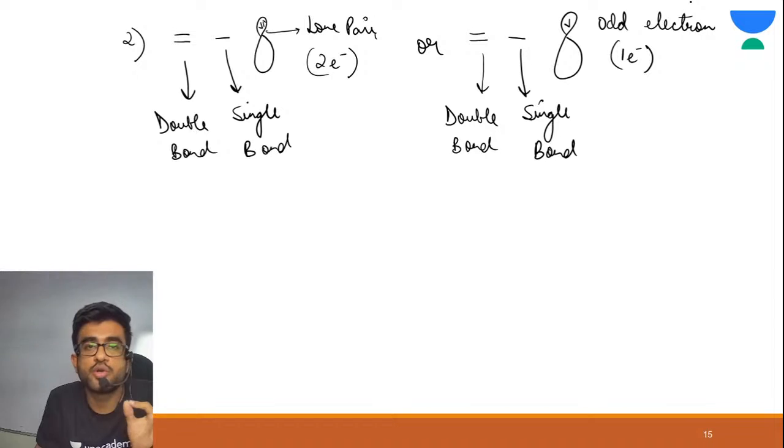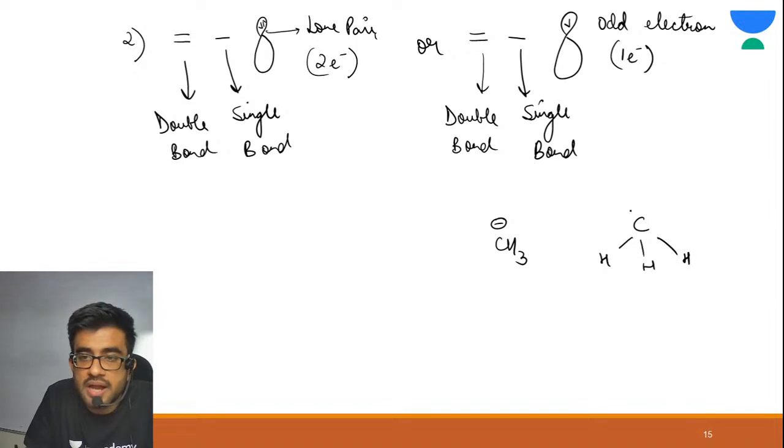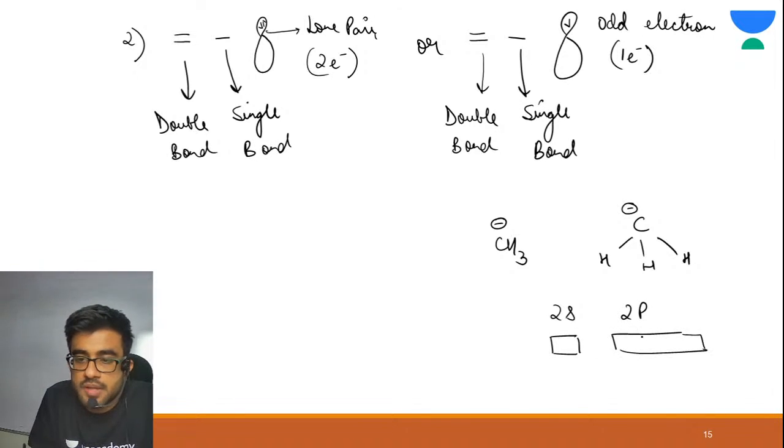Now let me explain you what do you mean by lone pair. How can you identify lone pair? Again, see, if I am writing CH3 minus, let me explain you. This structure is carbon, hydrogen, hydrogen, hydrogen, and here it is negative charge. Carbon has two subshells in the final shell, 2s, 2p. Here there is one orbital, here there are three orbitals. So three bonds are being formed, so three orbitals are consumed in bonding.